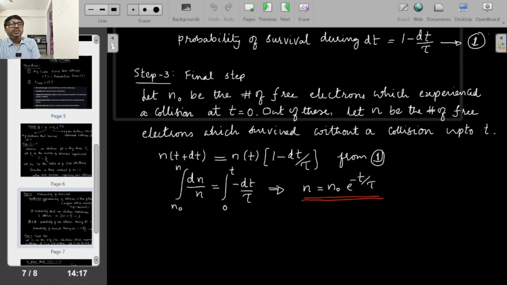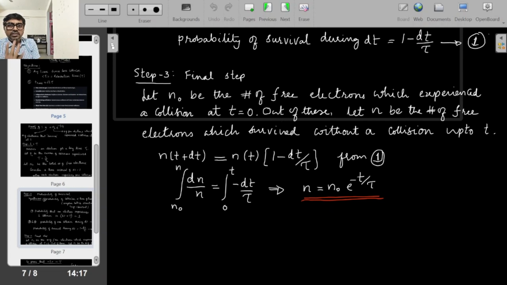That is n of t plus dt. How many will survive after t plus dt? That is n of t, before the event happened, times the probability of survival. I take that from equation 1 and you get that relation. After that you have to simplify it. n of t plus dt minus n of t is nothing but dn. So you take dn by n and integrate it, and you will get n equal to n naught into e power minus t by tau. Simple integration, logarithmic function.